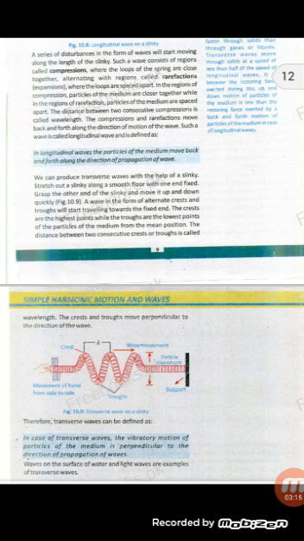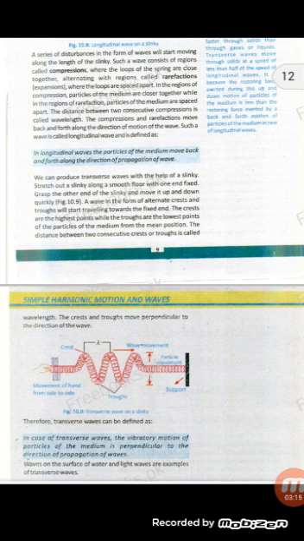We can also produce transverse waves by using a string. For example, tie the string at one end and stretch the string with the other end. Now start to give push or pull. So we see that a wave is produced, and this wave starts to move in the direction of the fixed support. The crest is the highest point of the wave and the trough is the lowest point of the wave, and the distance between two consecutive crests or troughs is called wavelength. And the crest and trough move perpendicular to the direction of the wave.